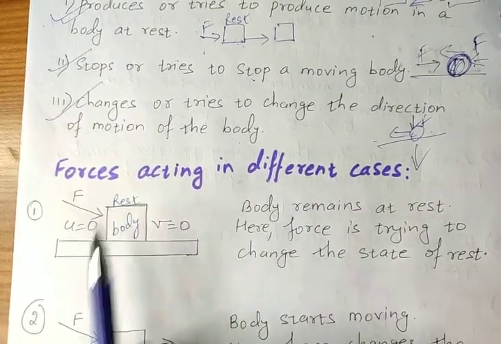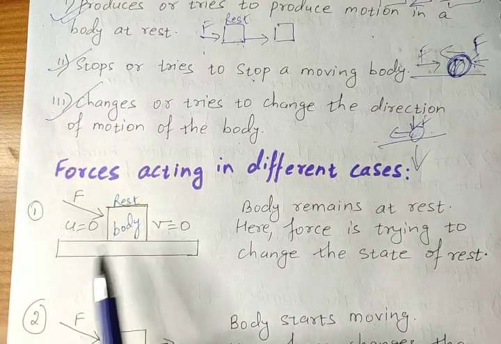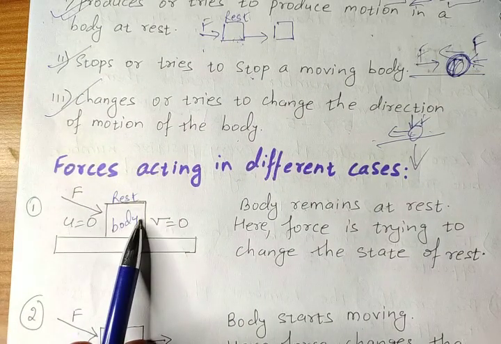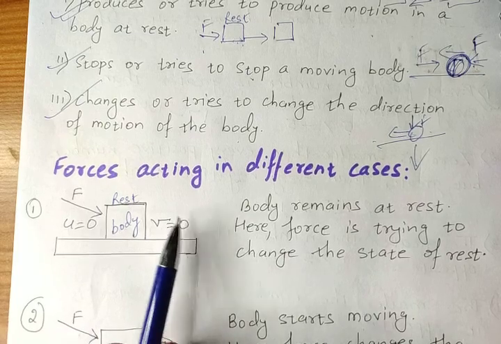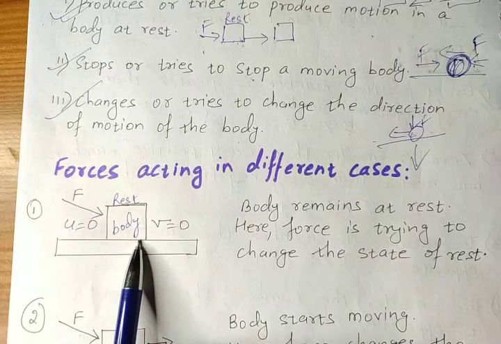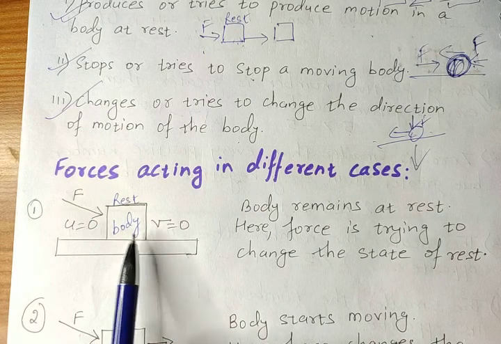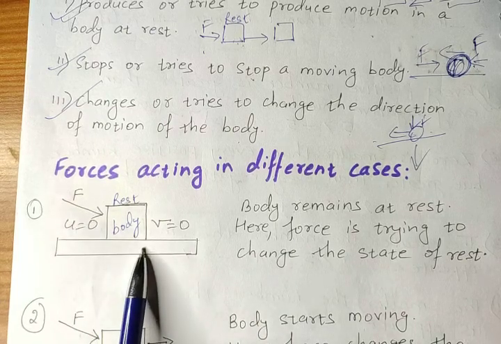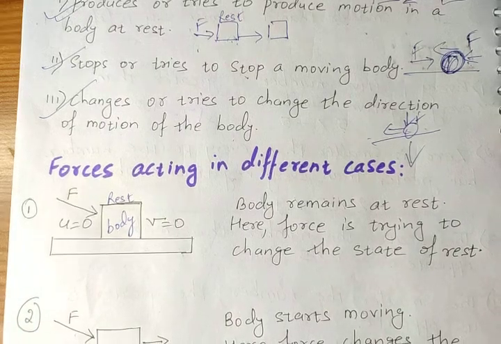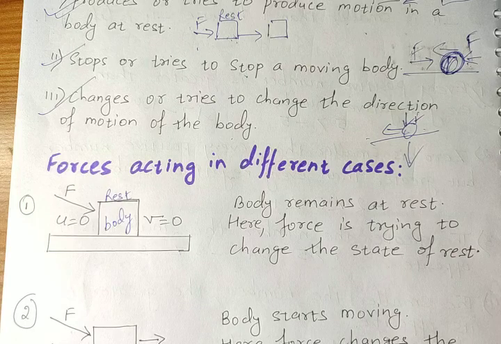First case is body is in rest, means no movement in the body. Initial velocity is 0. Some force is applied on the body, but still final velocity is also 0. It means this force, however much force is applied, is not enough to move the body. That's why this force is only trying to change the state of rest. Clear, children? Note down this.